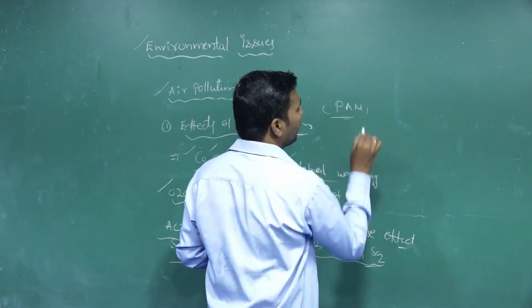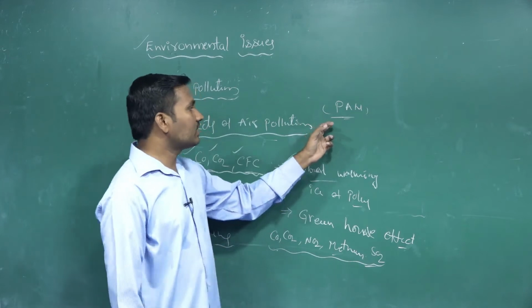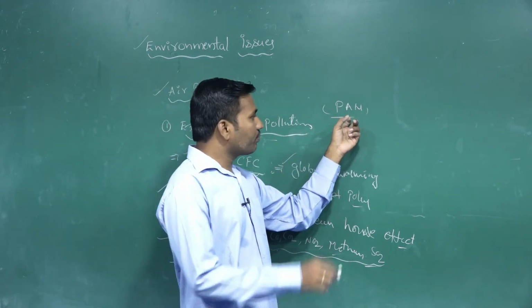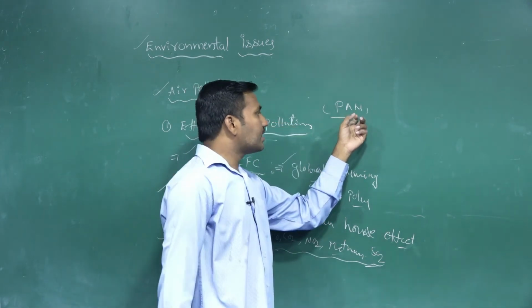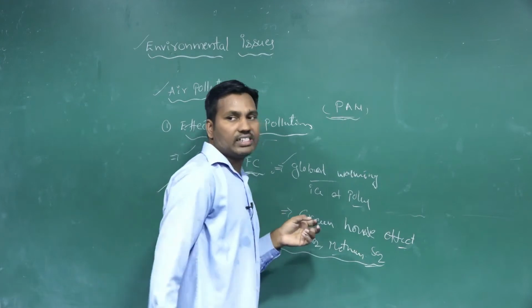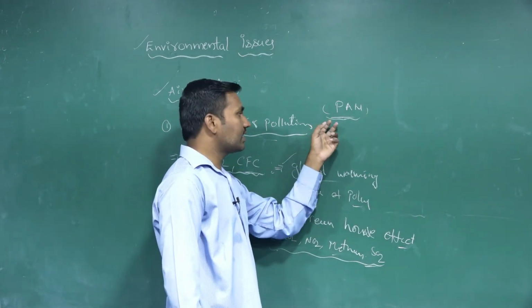And the PAN gases, peroxyacetyl nitrate gases.